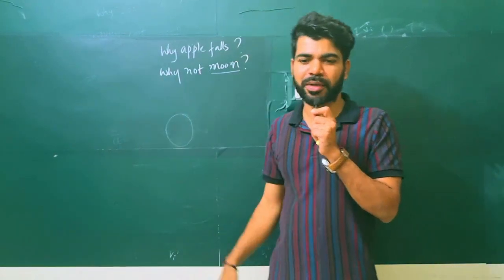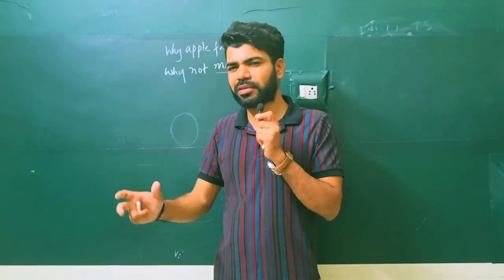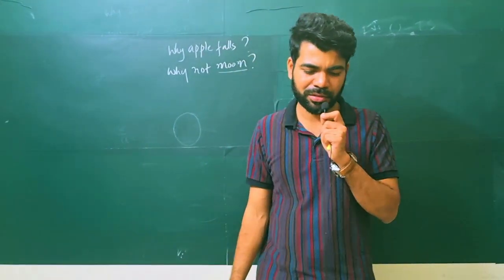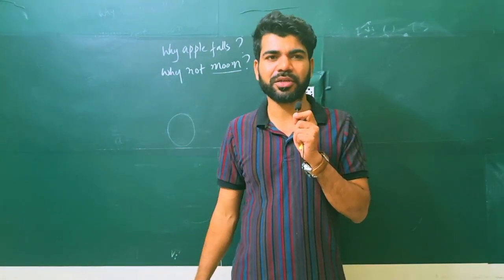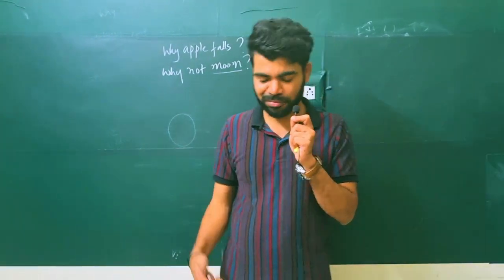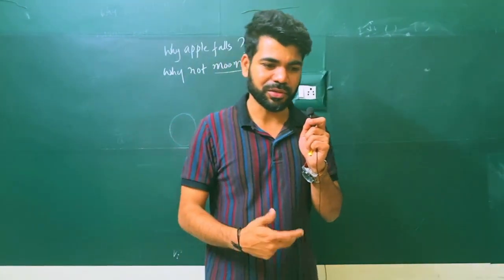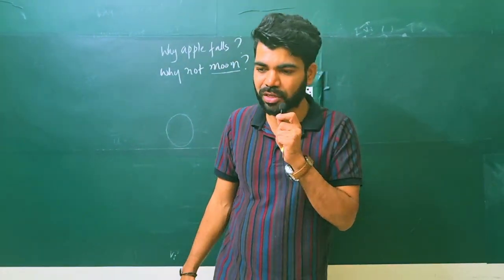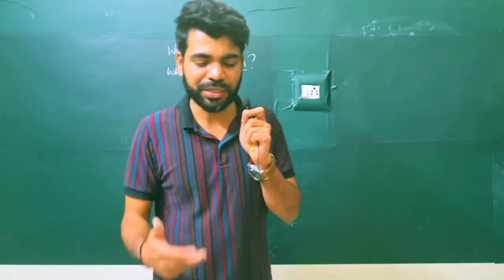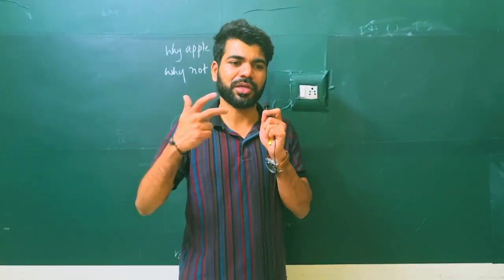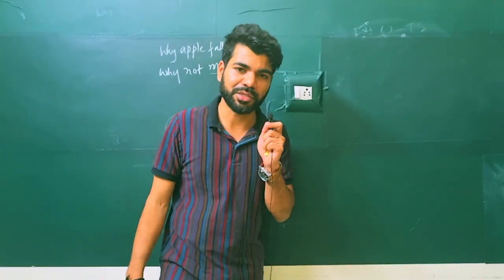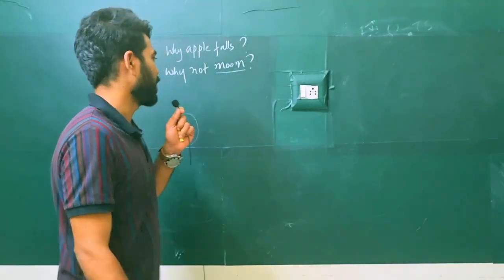This question was asked by a young man almost 400 years ago. His name is Mr. Newton. Because of that, a lot of laws came. You know Newton's laws, the universal law of gravitational attraction and so on. Because of that, the industrial revolution happened in the 18th century. Many things have happened like that.